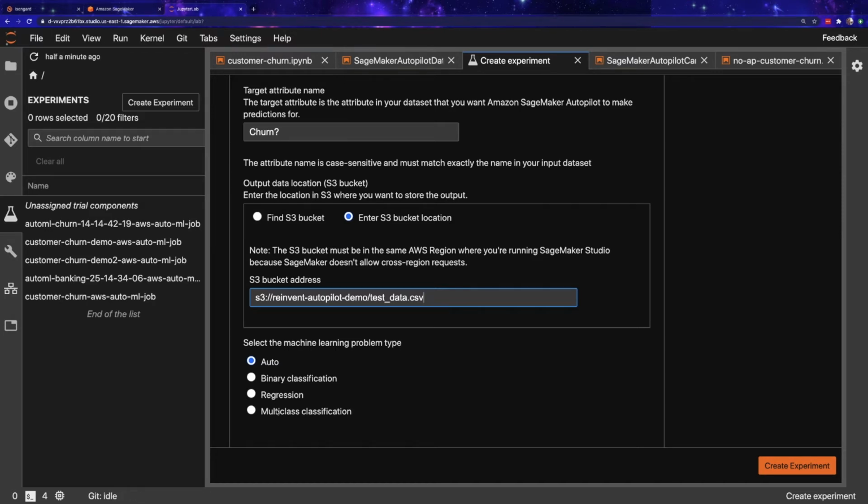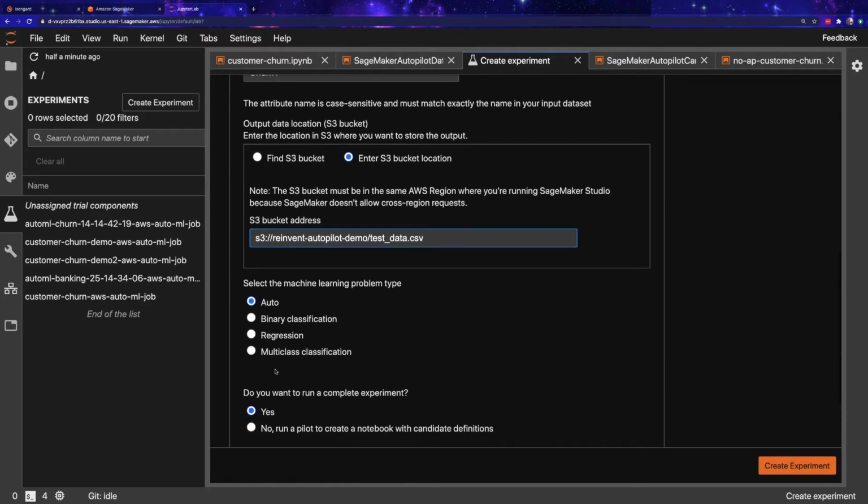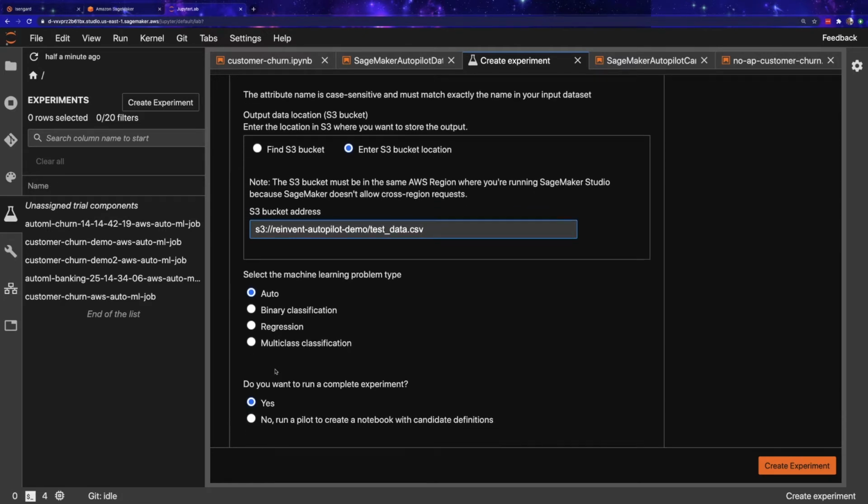If you know what problem type you have, you're welcome to select the specific class of algorithm you'd like to try, but otherwise you can always leave this as auto, and Autopilot will figure out which class fits your data. Similarly, we're going to run a complete experiment today, but if you just wanted to generate those candidate notebooks, you have the option of doing that as well. But again, for this demo, we're going to run the experiment to completion. So what I'm going to do now is click Create Experiment.